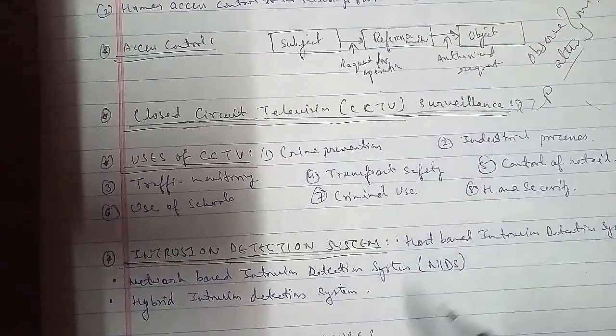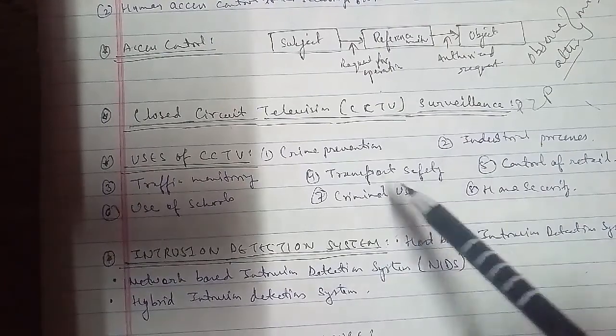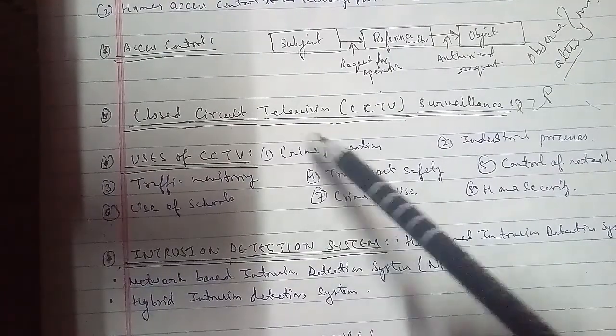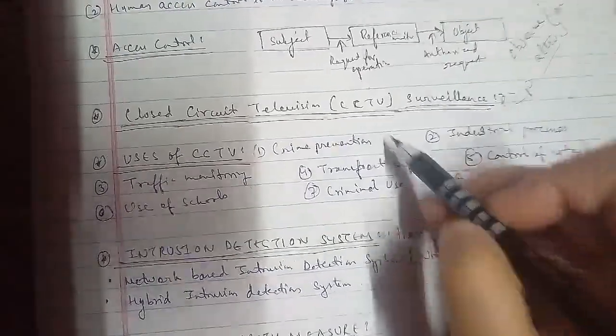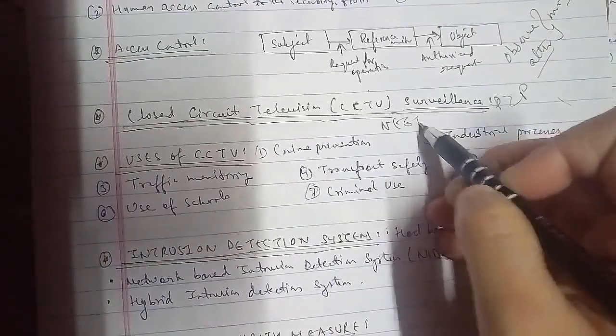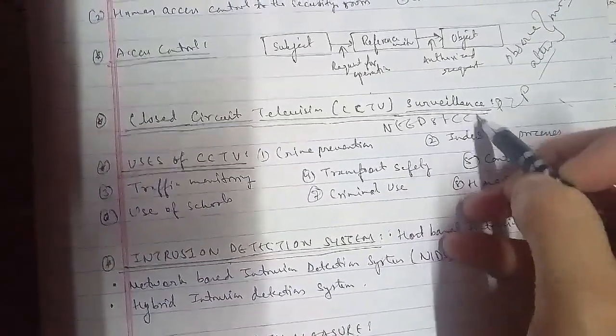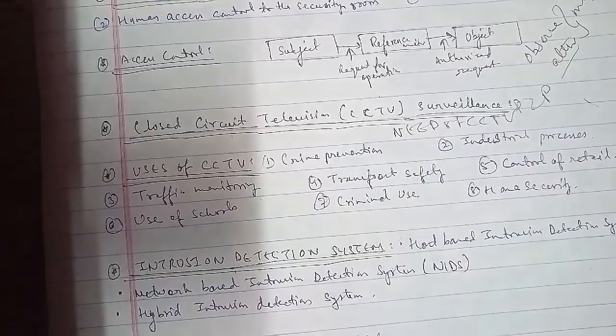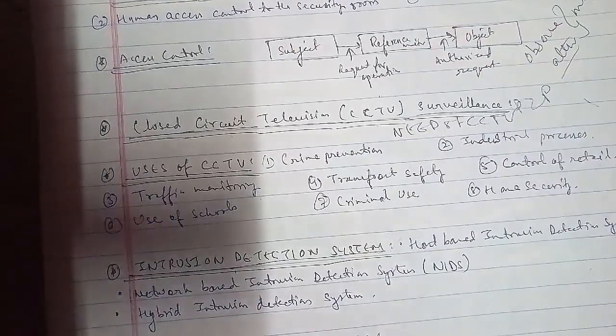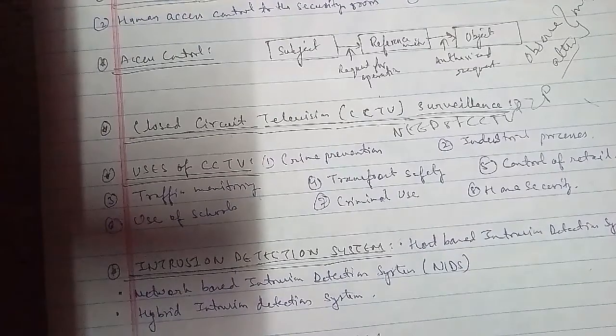CCTV, closed circuit television, is one part of the solution and not a magic bullet for public safety and security as well. The second need is to improve public perceptions of safety. The third need is to discourage and displace antisocial behavior and crime.